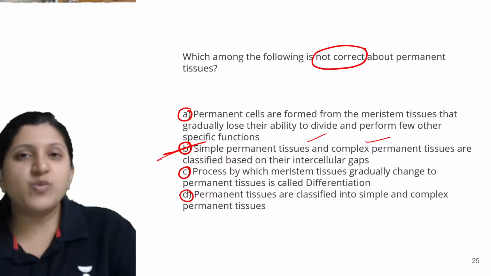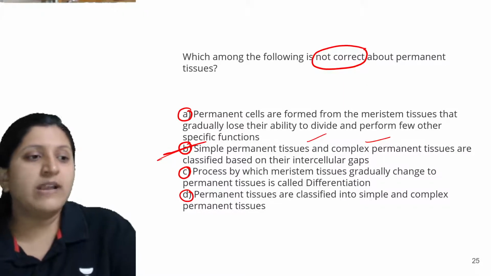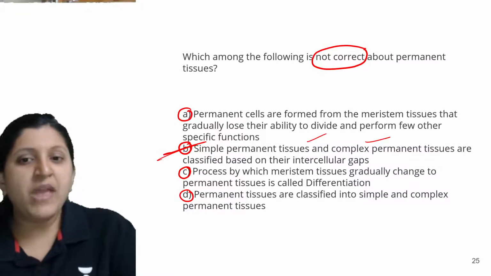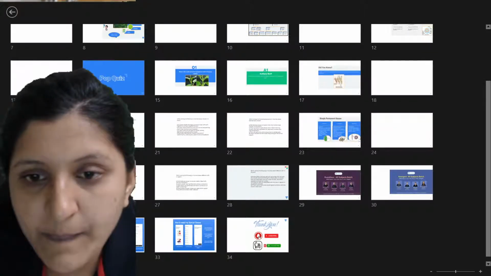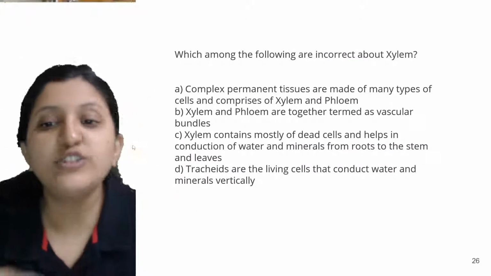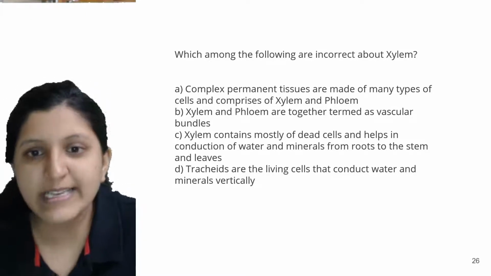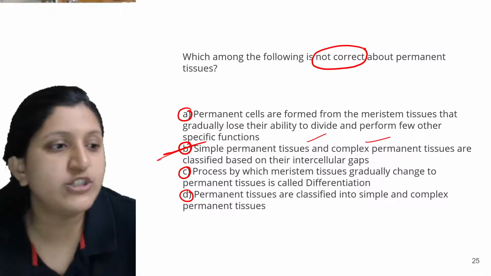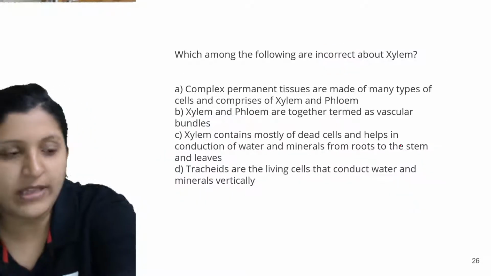So what is that more than one type? There can be xylem, parenchyma, sclerenchyma, collenchyma. So basically different tissues you can find. Based on that the classification is done, not based on what exactly is present. So in that case this could be the wrong one: simple permanent tissue and complex permanent tissues are classified based on the intercellular gap. So let's go with the next one.